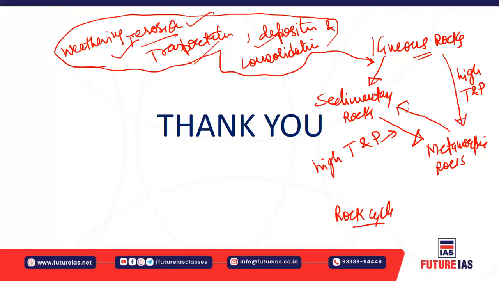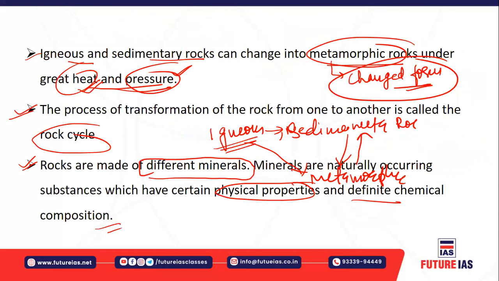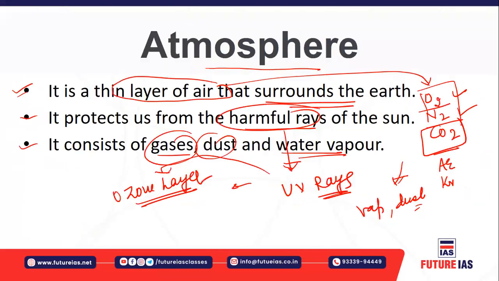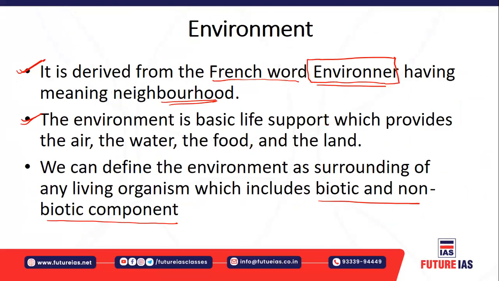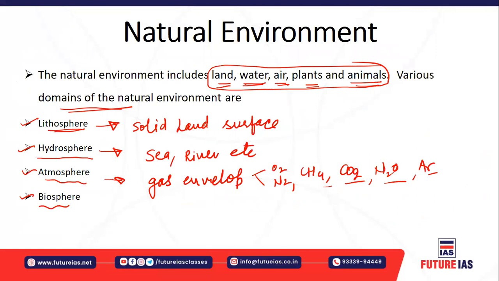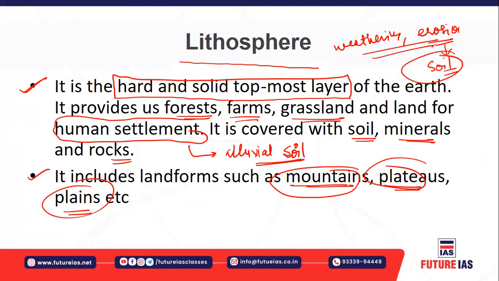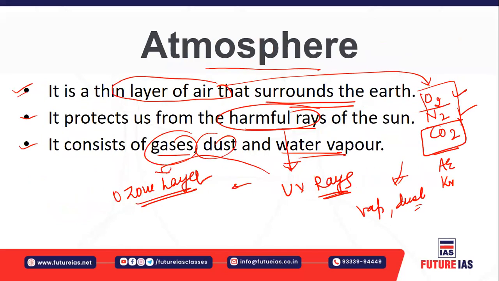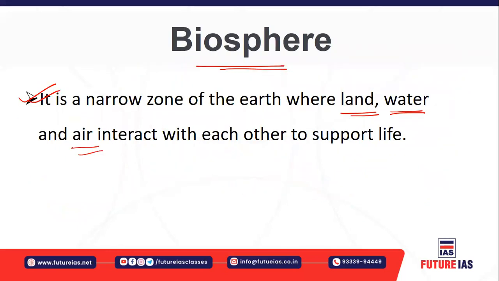All right. And today we have covered the first two chapters of geography. In terms of the environment, first of all, we have understood the definition of the environment. Then we have gone through the biotic and abiotic or non-biotic components. Then we have also gone through the natural environment, the definition of the lithosphere, the hydrosphere, the atmosphere, and the biosphere.